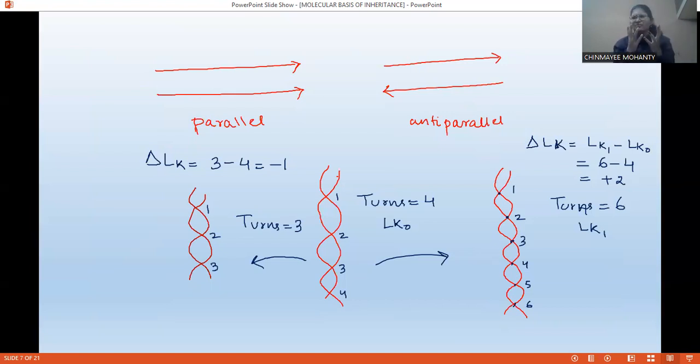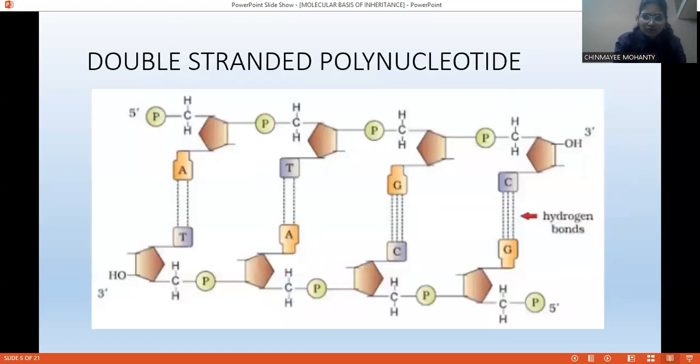And is this anti-parallel nature needed? What is the need? Why anti-parallel? So that they can form this base pairing. Okay, so now just have a look. This is the structure of a DNA. Okay, you can see this one is 5', this one is 3', and the other strand is here. This is 5', this is 3'. So the polarity is opposite.